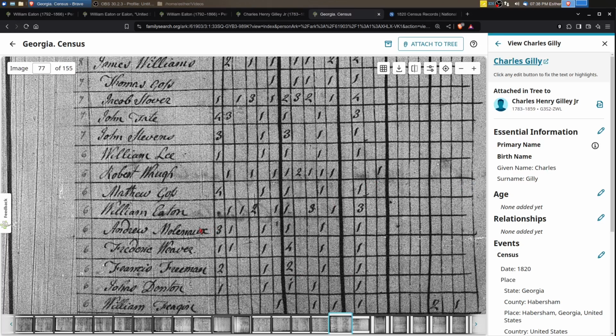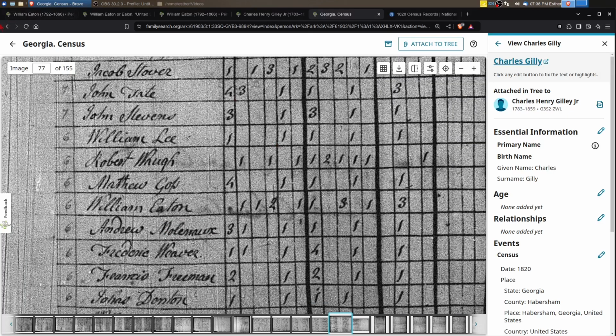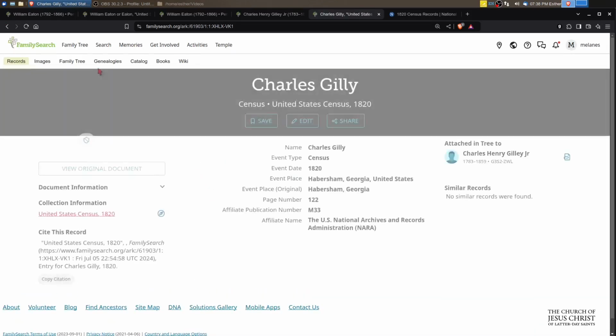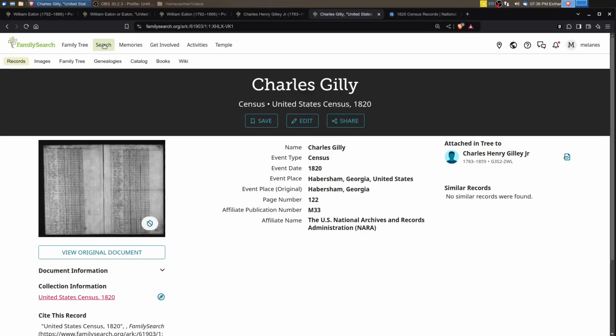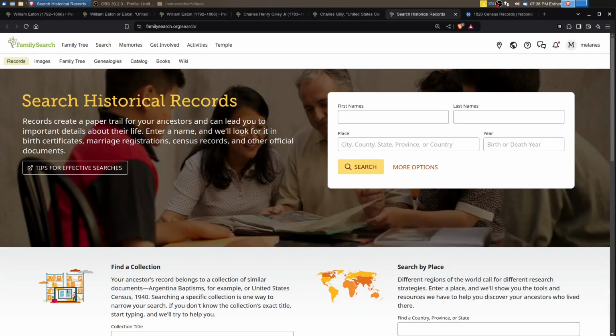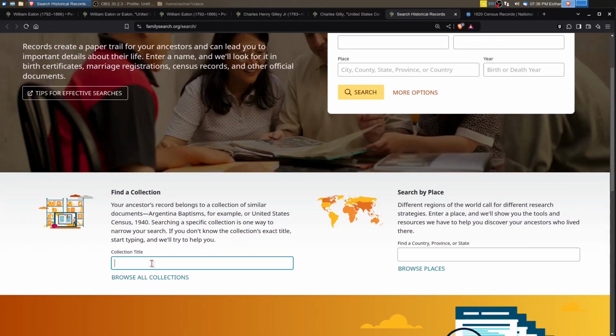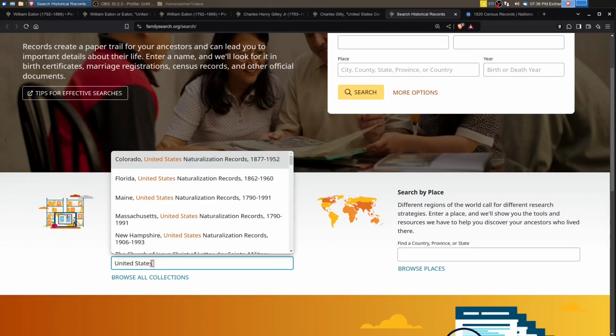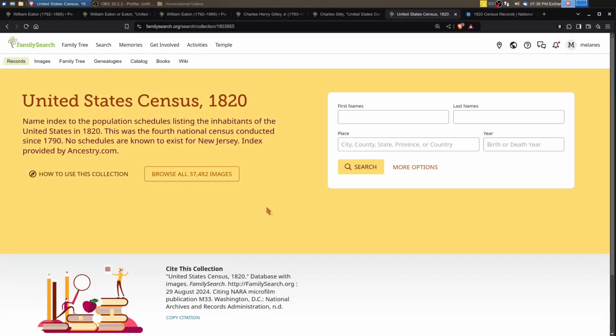And I was also curious because we'd searched and searched and searched in the census indexes, and this William Eaton does not come up. So I can illustrate that. We'll just back out here. And let me open up in a new tab here. If we go to the records on FamilySearch here, and let's say we want to search the 1820 census. Okay, so it's been indexed.